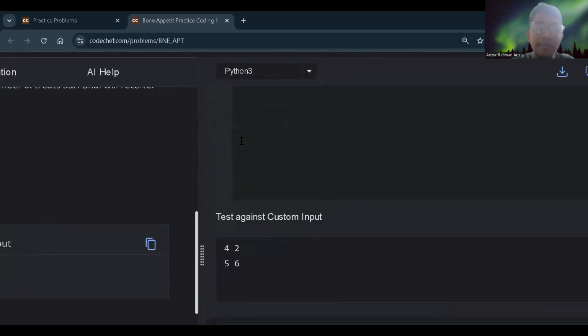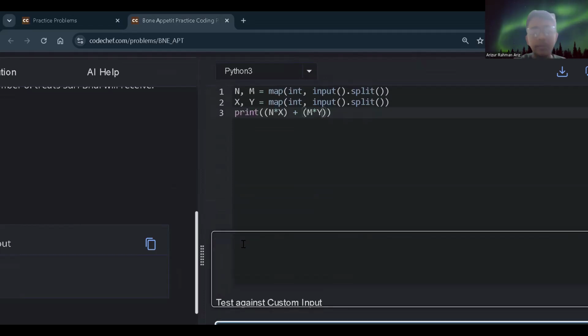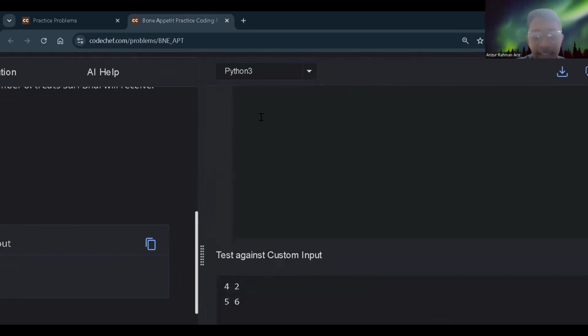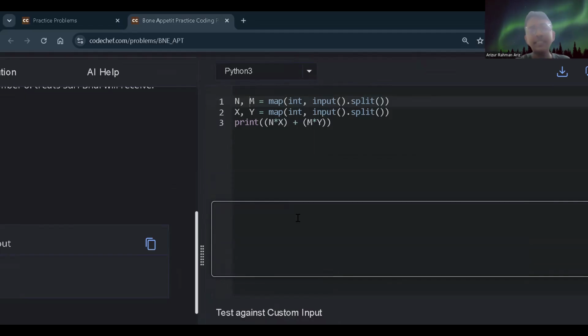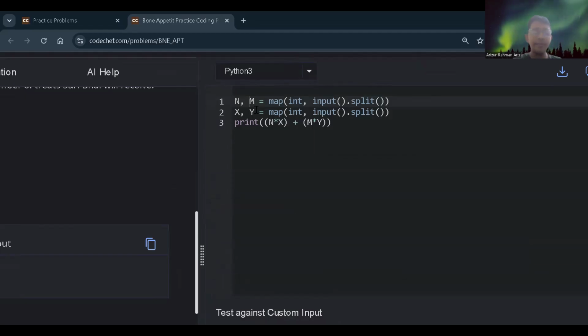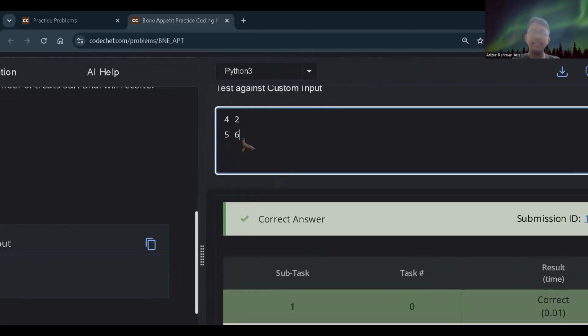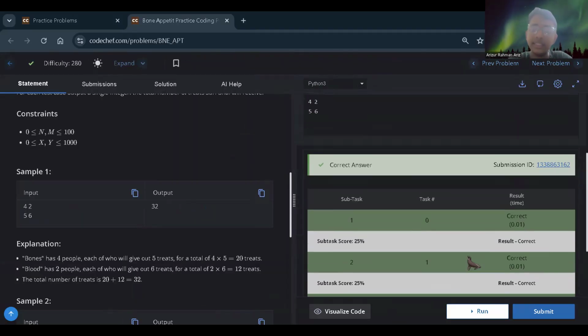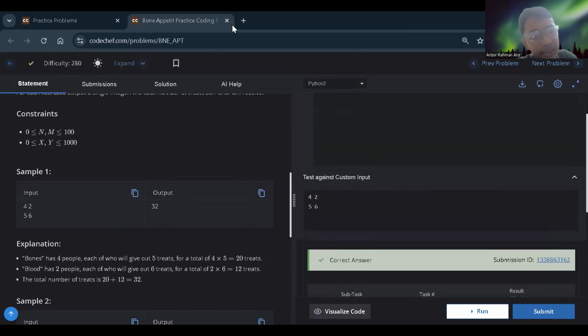Sorry, extremely sorry, there is some misconception. 2, represented by M, is the number of people living in the blood sector, and 6 is the number of treats they will each give, represented by Y. So 2 multiplied by 6 is 12. So in the first bracket we got 20, and in the second bracket we got 12. So 20 plus 12 equals 32, which when we submitted resulted in a correct answer. So yeah, that was a pretty easy problem.